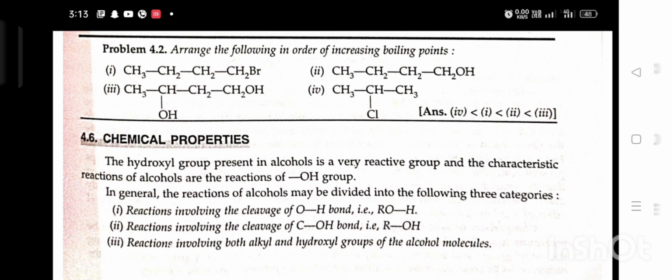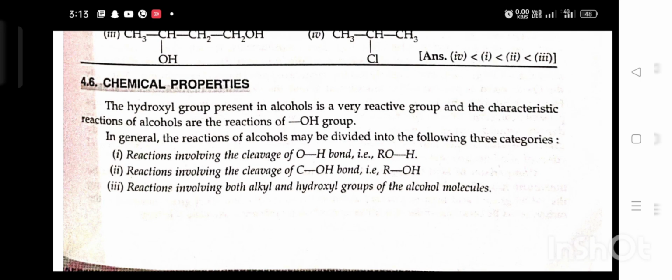Chemical properties. The hydroxyl group present in alcohol is a very reactive group, and the characteristic reactions of alcohol are reactions of the OH group. In general, the reactions of alcohol may be divided into the following three categories. First, reactions involving the cleavage of the O-H bond. Second, reactions involving the cleavage of the carbon-oxygen bond, R-OH. Third, reactions involving both the alkyl and hydroxyl groups of the alcohol molecule.